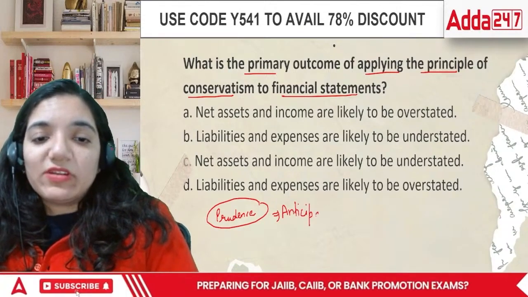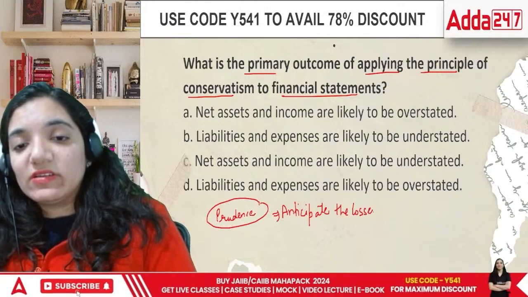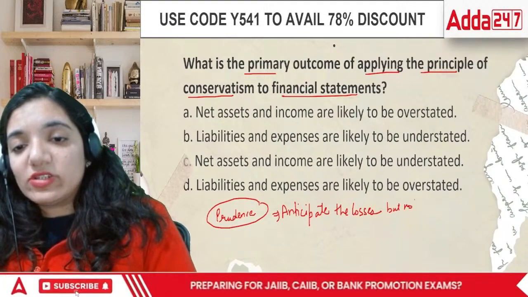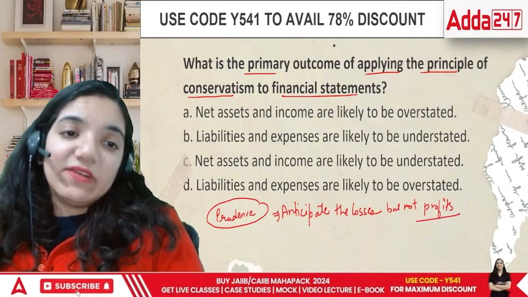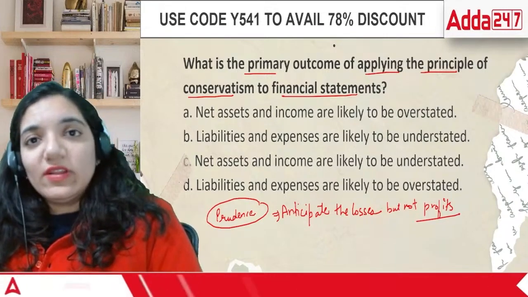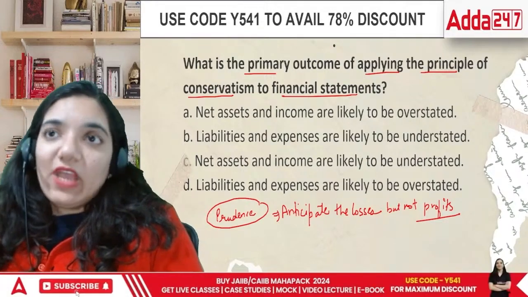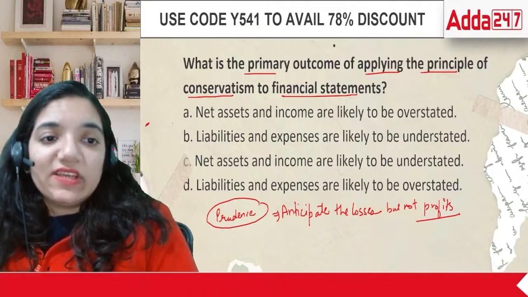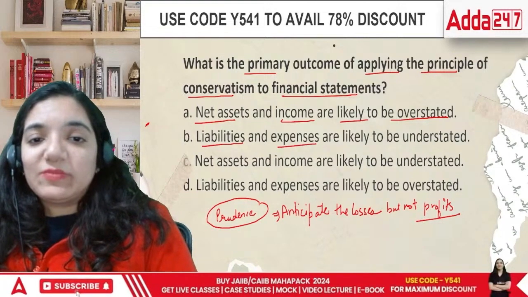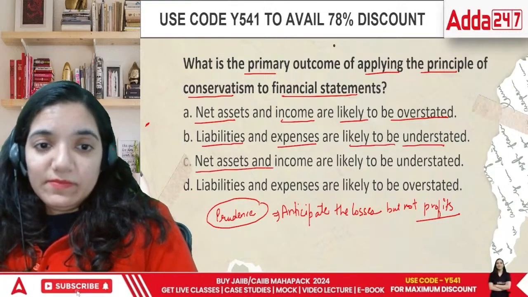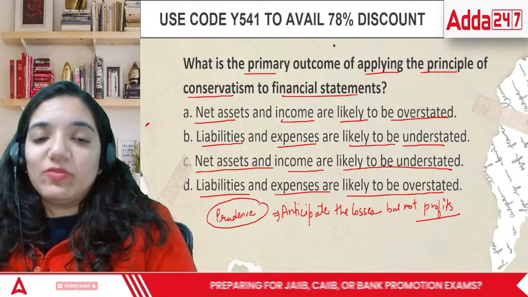That means till the time you don't receive the profits in your hand, do not think of it. Anticipate the losses, but not profits. That's the ideology behind the topic of conservatism. So they want to make sure that we are always ready for the losses, but we are not noting down something which we haven't even received yet. So in this case, net assets and income are likely to be understated, or liabilities and expenses are likely to be overstated.